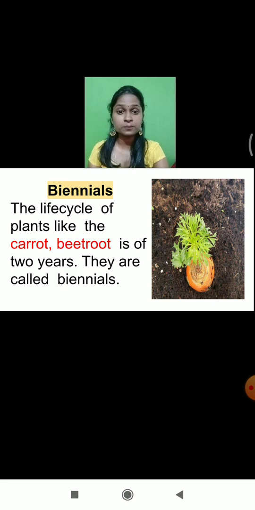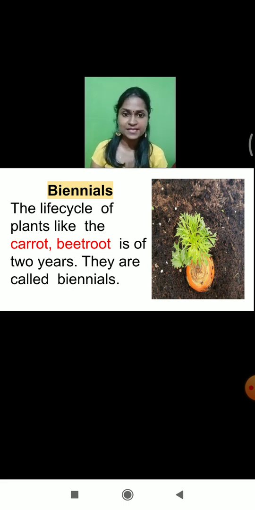Now, what is the meaning of biennial plants? There are certain plant varieties like carrot and beetroot. Carrot and beetroot require 2 years to complete their life cycle, so these plants are called biennial plants. Bi means two. So this category of plants requires 2 years to complete their life cycle, so they are called biennial plants. Is that clear, students?